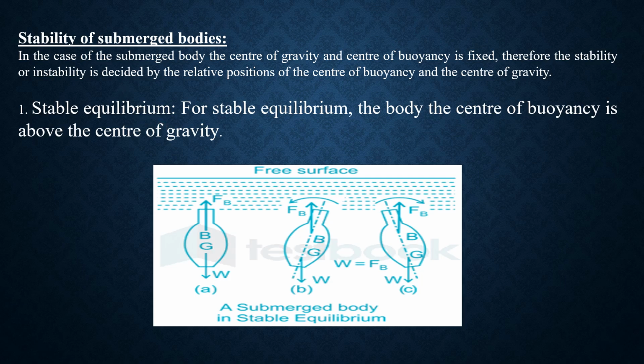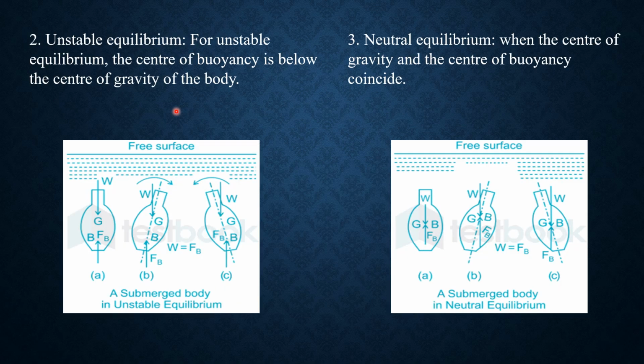Then it is a stable equilibrium. Then next condition, unstable equilibrium, the center of buoyancy is below the center of gravity. In neutral, the center of buoyancy coincides with the center of gravity. Okay, so these are the three conditions related to the stability of a submerged body.